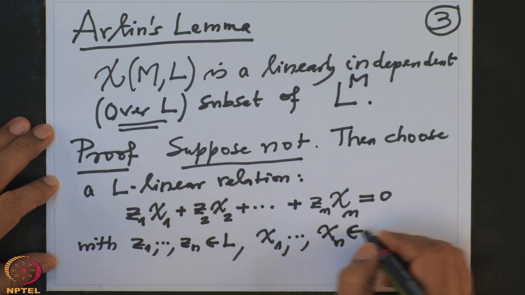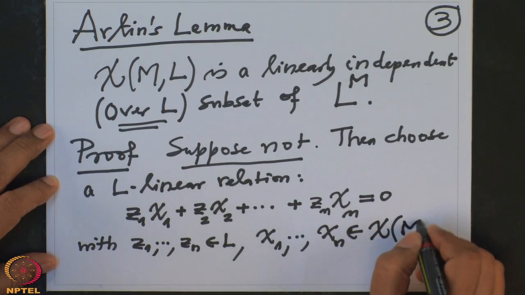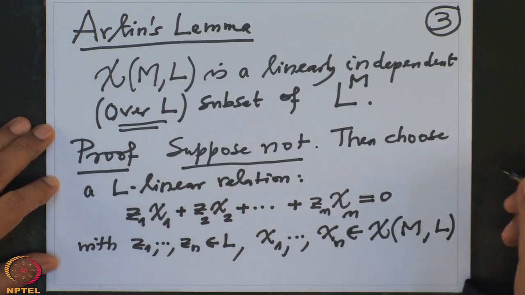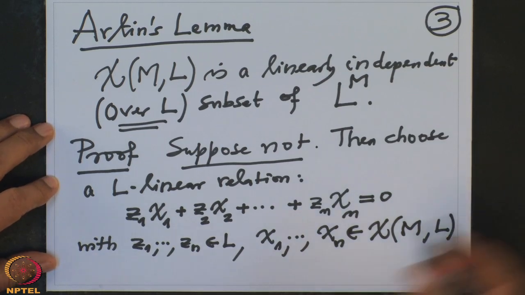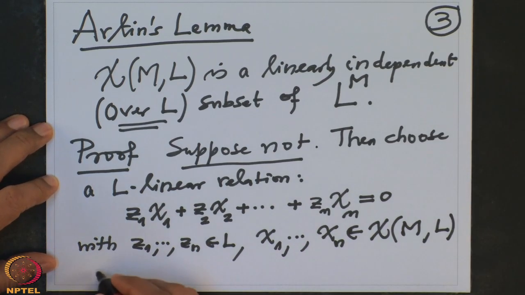They are elements of chi(M, L). They are characters on M with values in L. And I want to choose n minimal.